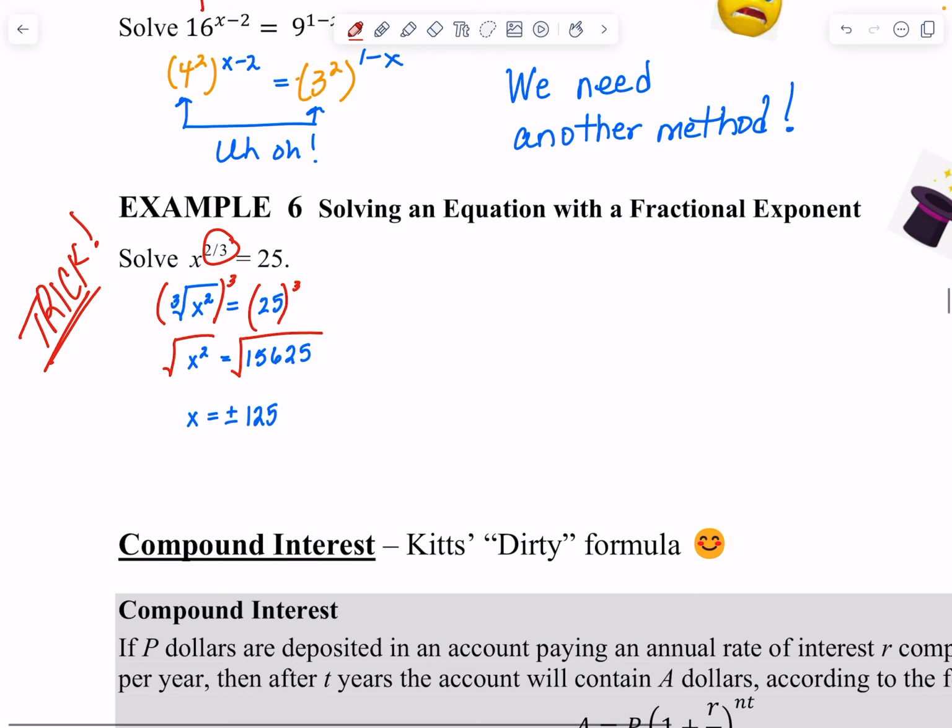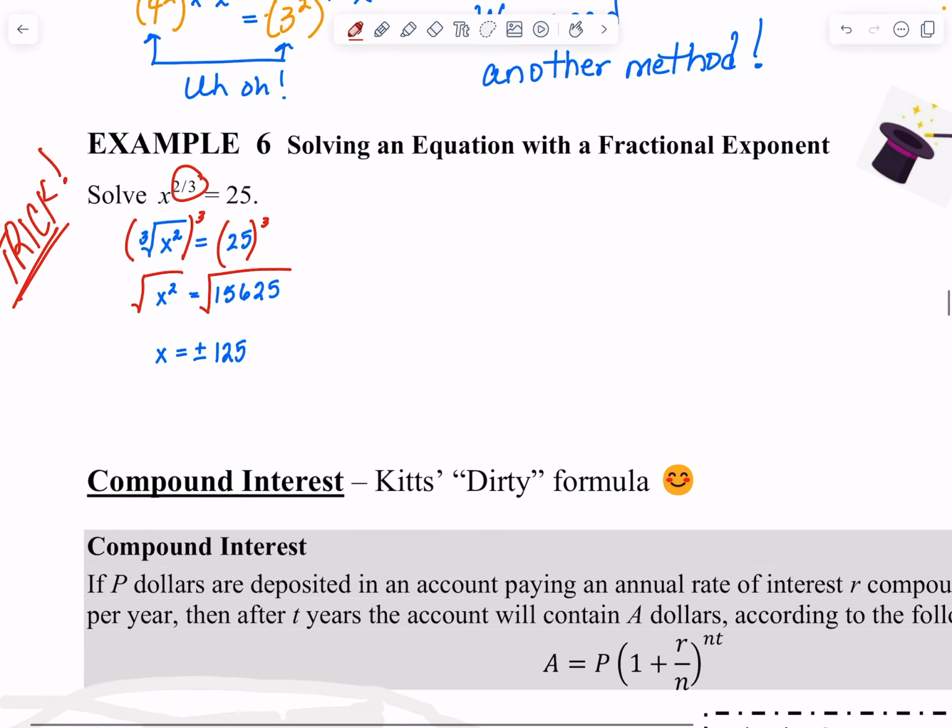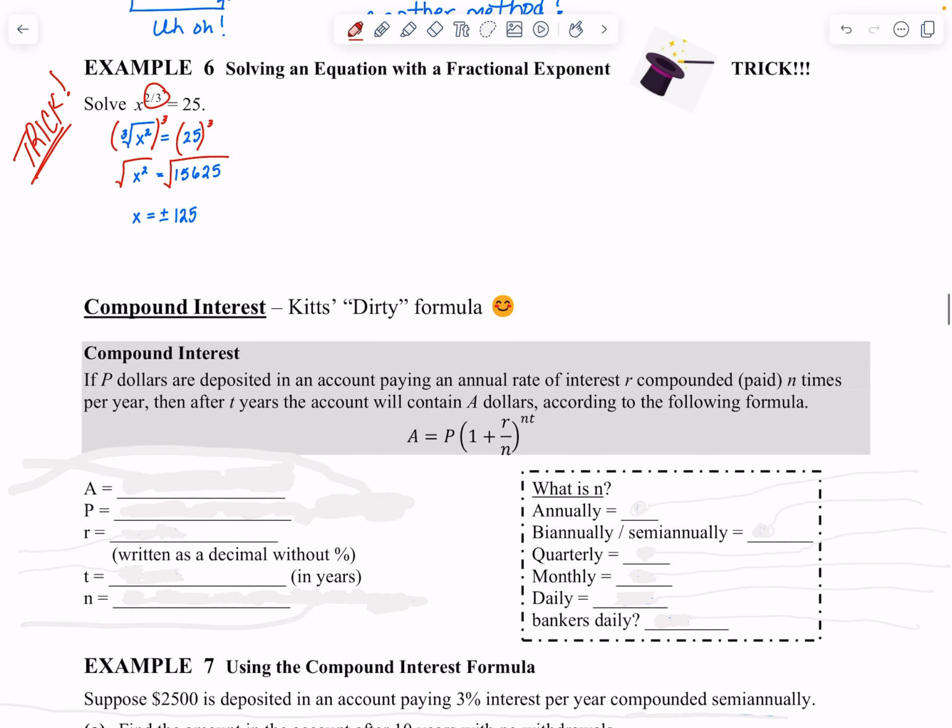Okay, so now let's get to application problems. Now these are actual problems that you may, at some point in your life, use, because it has to do with money. So we're going to talk about compound interest and eventually talk about continuous interest. So compound interest, we have this formula called, I'm stealing it from Miss Roberts, we're going to call it the dirty formula because we have a clean formula. It has a lot in it.